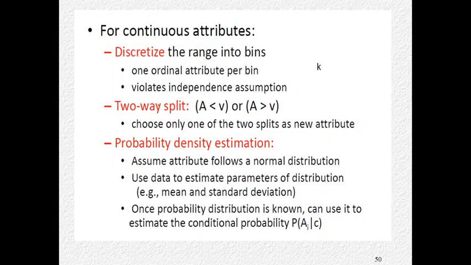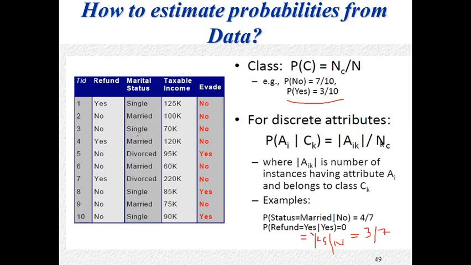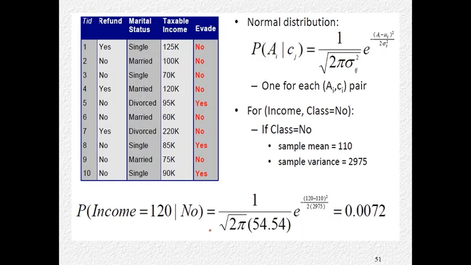Discrete attributes we can handle like that, but for the other one, income, which is not a categorical attribute, what are we going to do? For class no, how many instances? 7 instances.